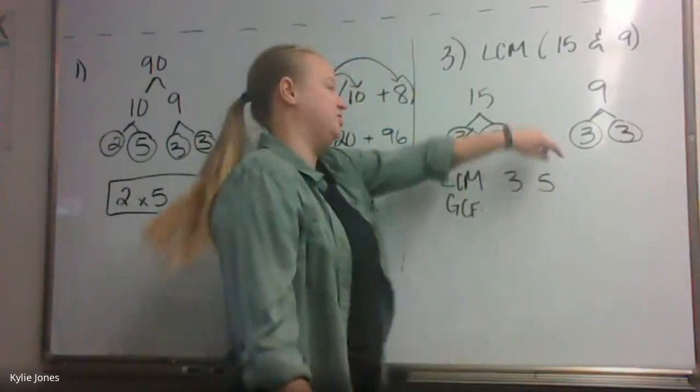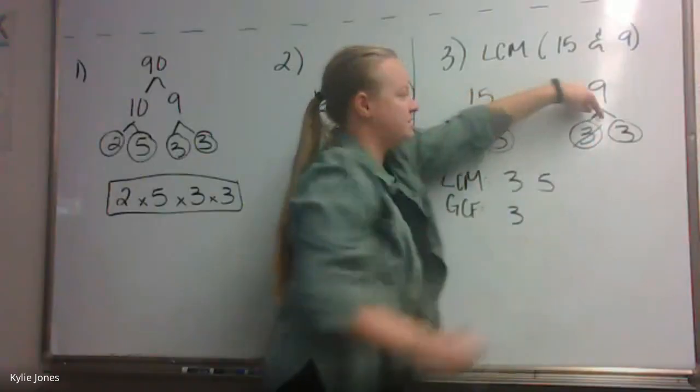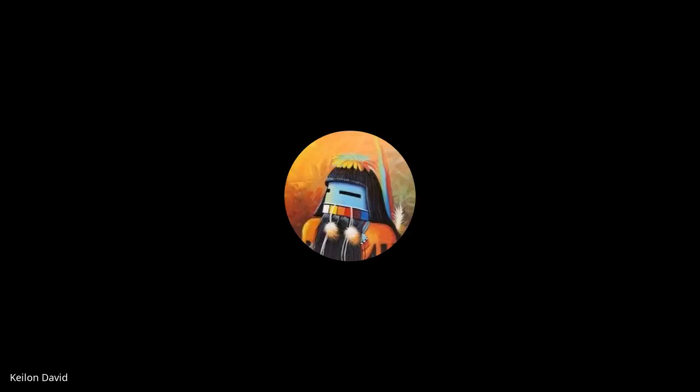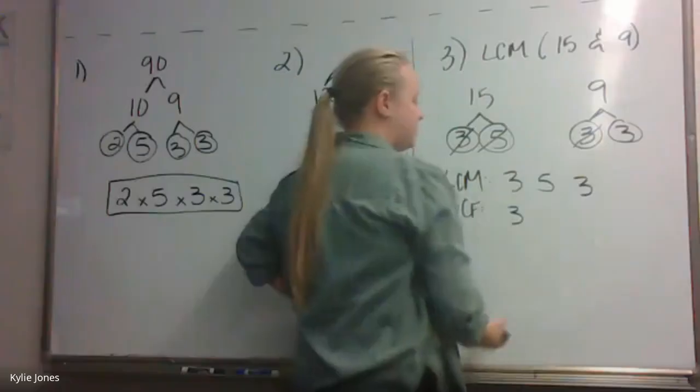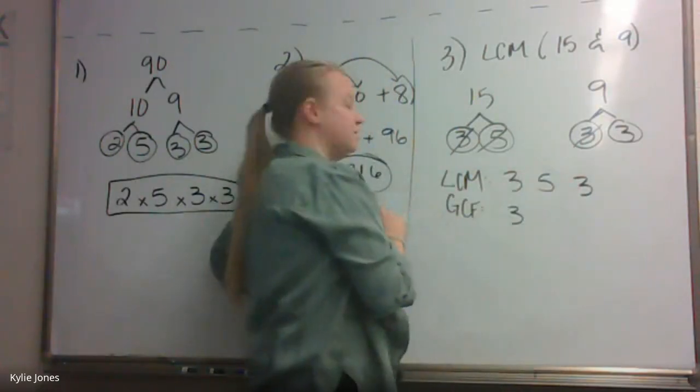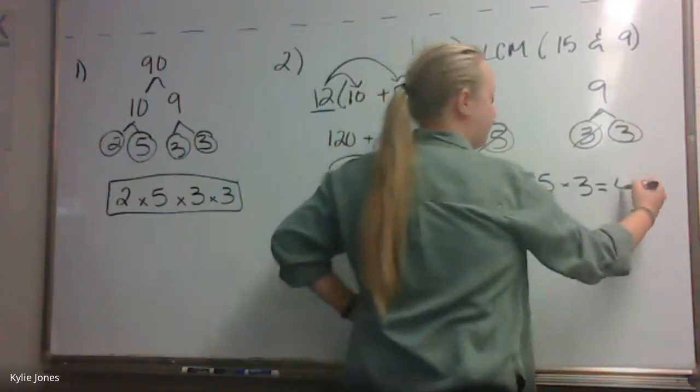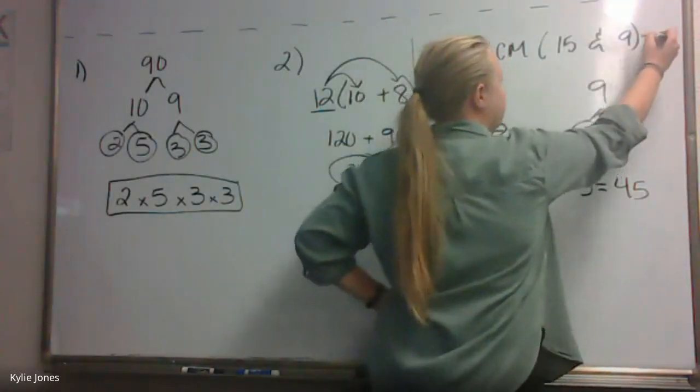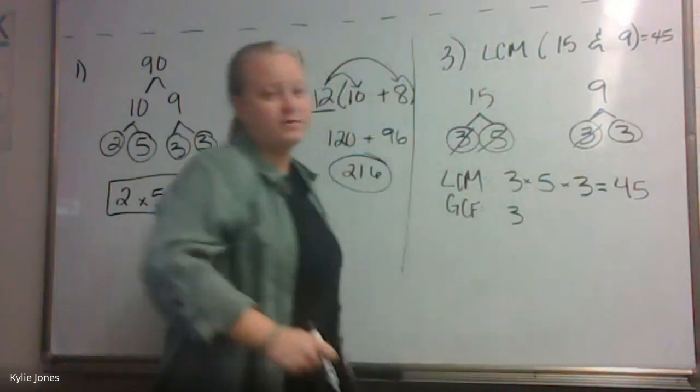Good. Now we need to do our LCM and GCF. I'm going to list 15 on the top, 3 and 5. Now we got to do our matchy-matchy. Can I match the 3? Yes. What about the second 3? No. So where do I put it? On the top of the LCM. On the top row. Now what do I do with all these numbers? Multiply. We will get 45. So our LCM is 45.